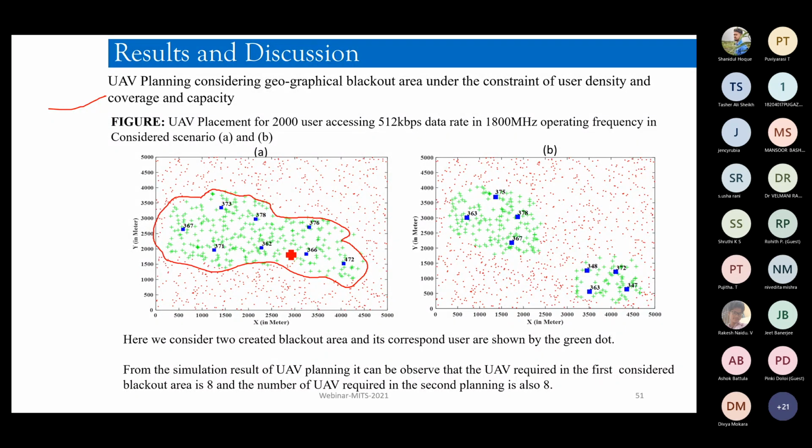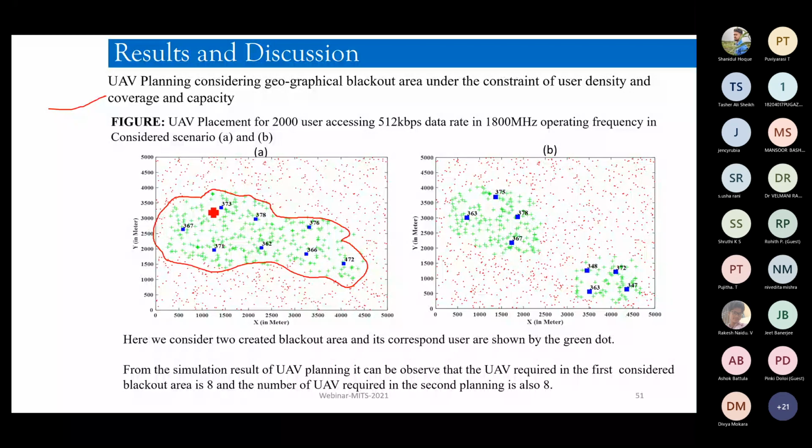Now we have invoked the algorithm in such a manner that we can cover this entire geographical area with an optimal deployment of UAVs, so that a minimum number of UAVs can cover this entire area. And the algorithm suggests that if this is a large blackout zone, around 8 UAVs can cater to the need of this entire area.